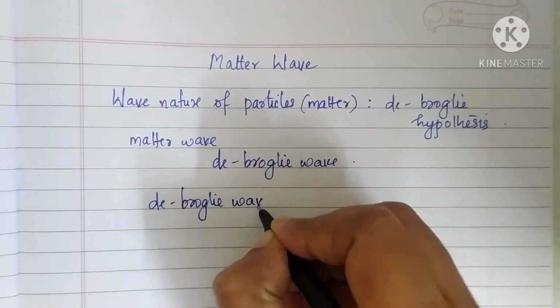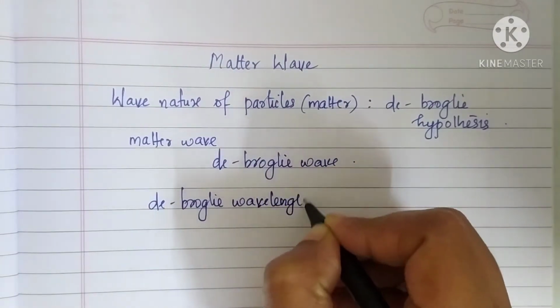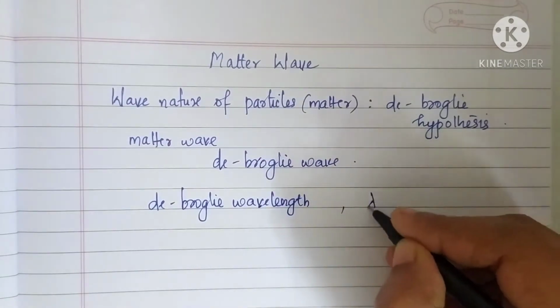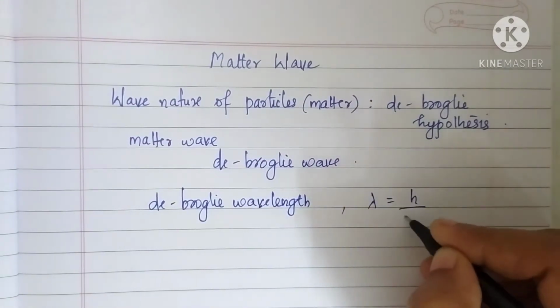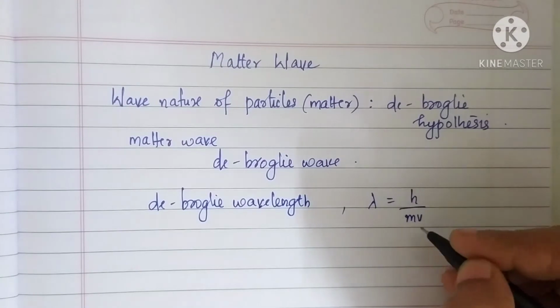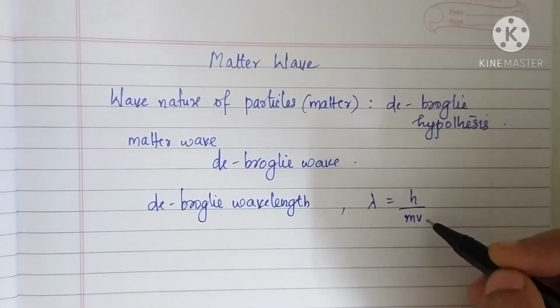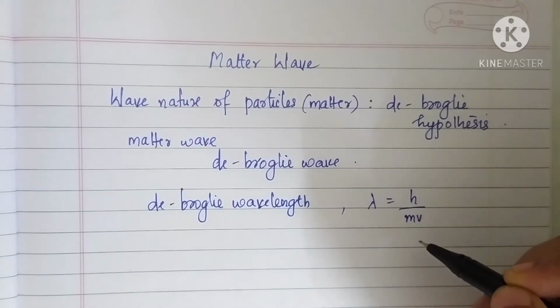The de Broglie wavelength is given by the expression lambda is equal to h by mv, where m and v are the mass and velocity of the particle and h is the Planck's constant.